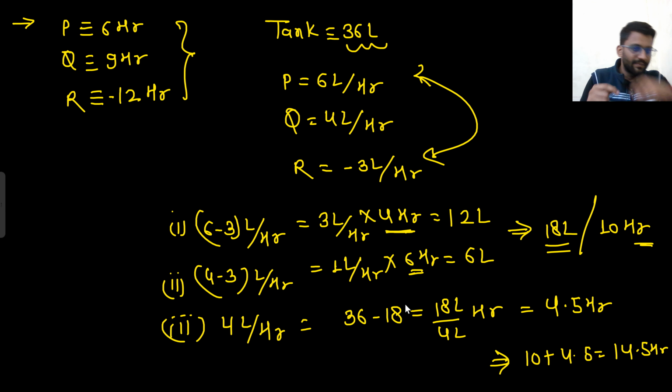Okay. In the next phase, Q and R are working. So 1 liter per hour they gave for 6 hours. So 18 liters they gave. Now how much water is left? That is 18 liters. We have to give 18 liters more. Now only Q is working. So Q can give 4 liters per hour. So to give 18 liters, how much time will it take? 18 by 4. That means 4.5 hours it will take. Right? So 10 plus 4.5. That means 14.5 hours it will take.